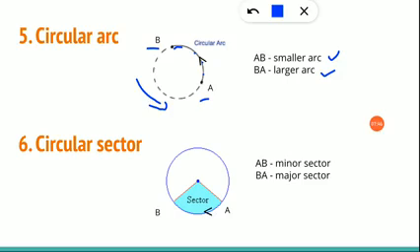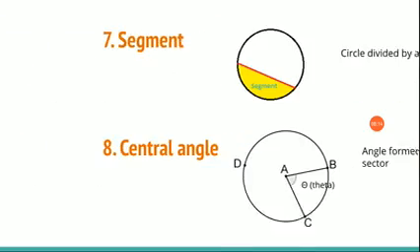So this A to B is called a smaller arc and this B to A is called a larger arc. Now the next term here is circular sector. Sector means what we should remember? Cake. The part that you are cutting and having for yourself is called a sector. So this part is called a sector. And this A to B is called a minor sector and B to A is called a major sector. Clear, children? Shall we move on to the next part of the circle?